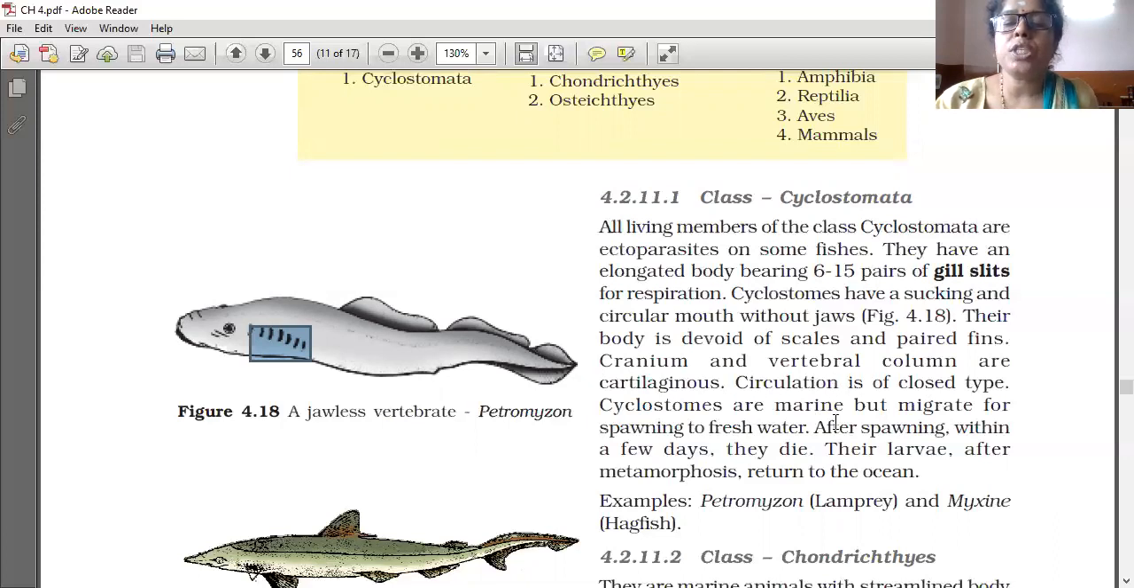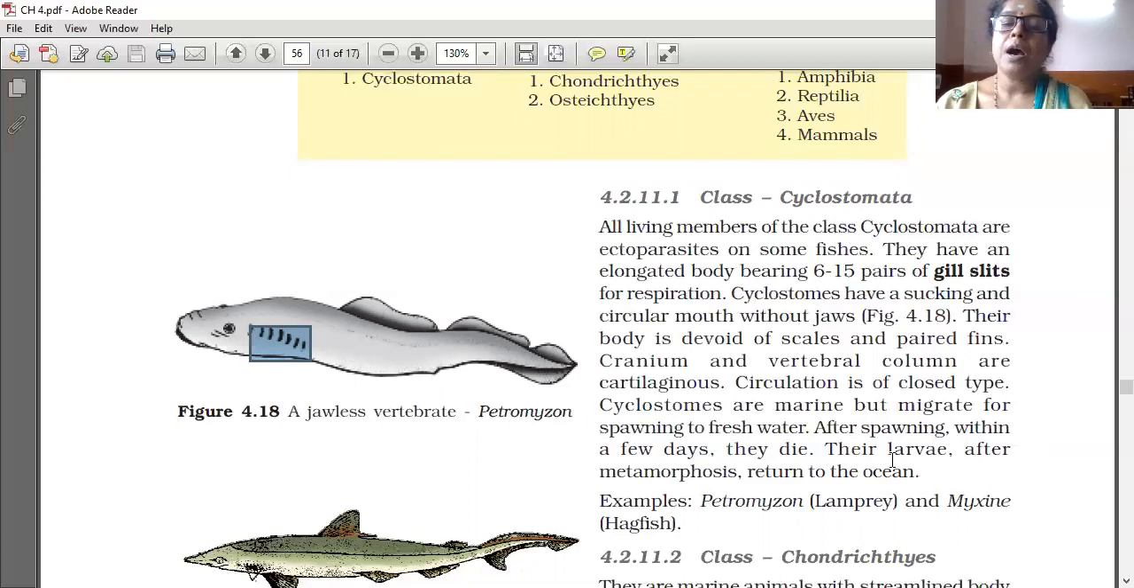Circulation is of closed type. Cyclostomes are marine but migrate to freshwater for spawning, that is, egg laying. After spawning, within a few days they die.